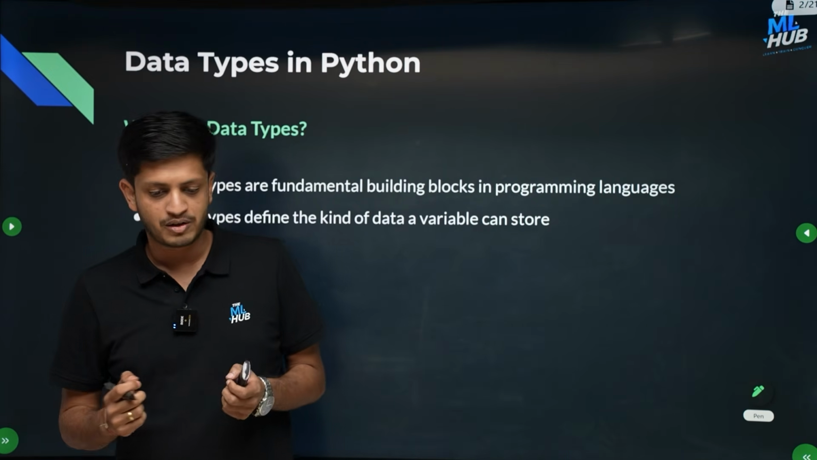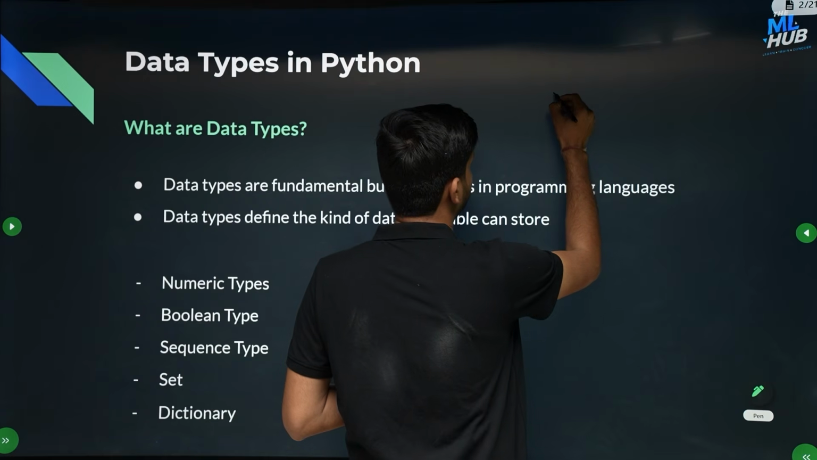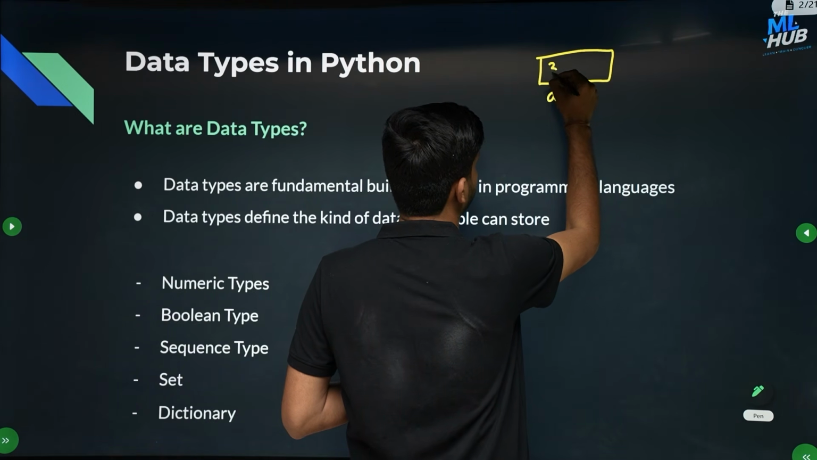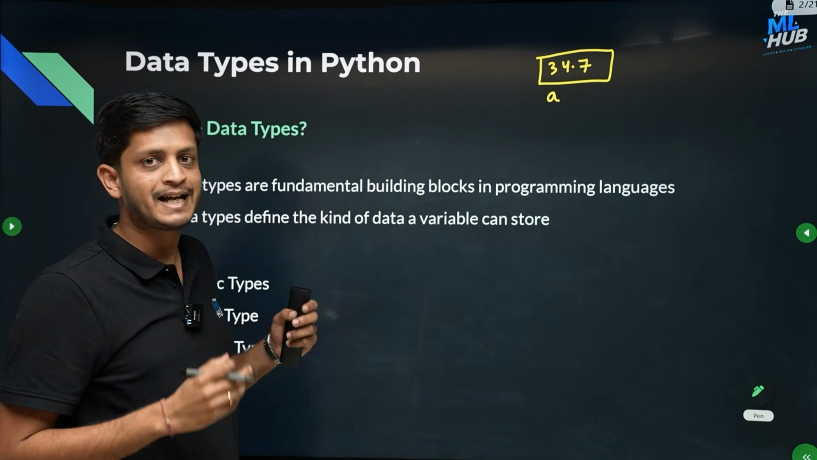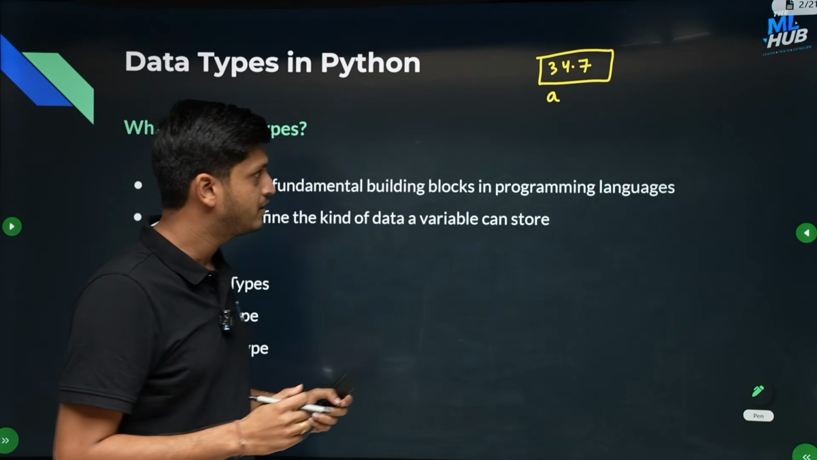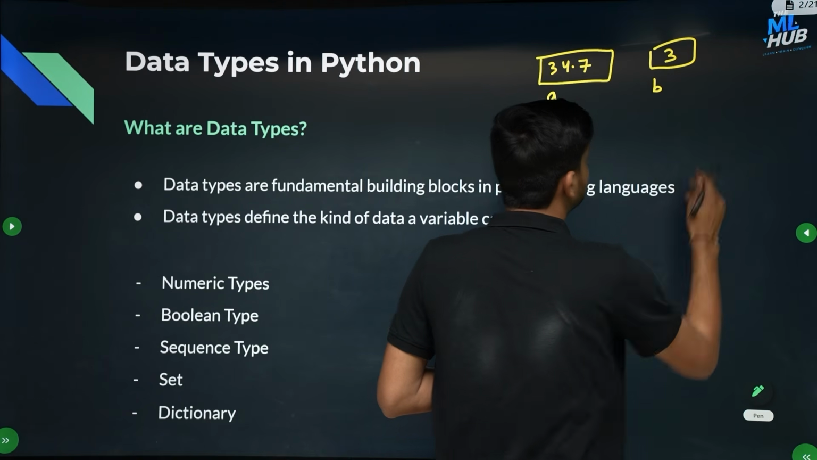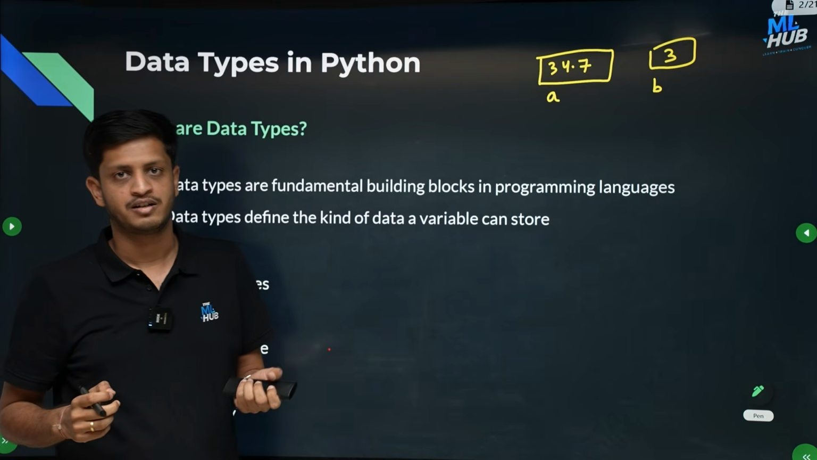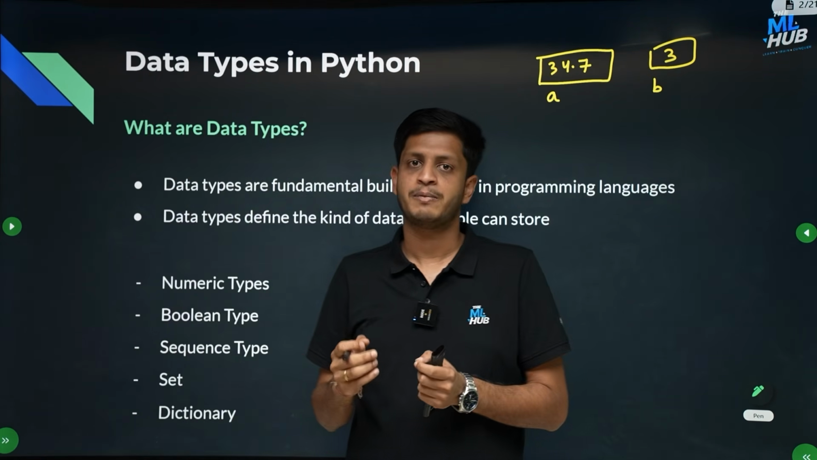So one particular variable can store only one type of data. Let's say there is a variable A and you have stored something in it, let's say 34.7. Since this is a floating point number, the type of the data this variable is storing will become float. Or let's say there is another variable B and it stores 3. Since it is an integer value, the type of the variable is called integer here. So the type of the value which is stored in a particular variable is called the data type.